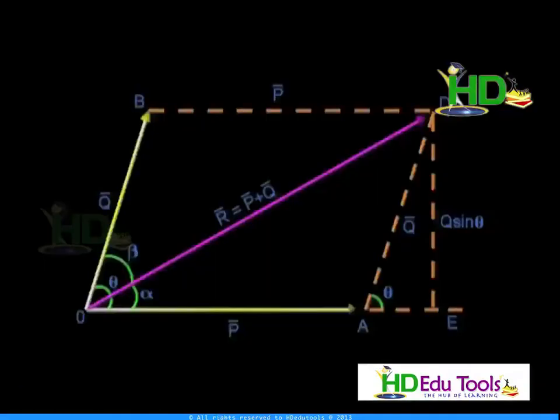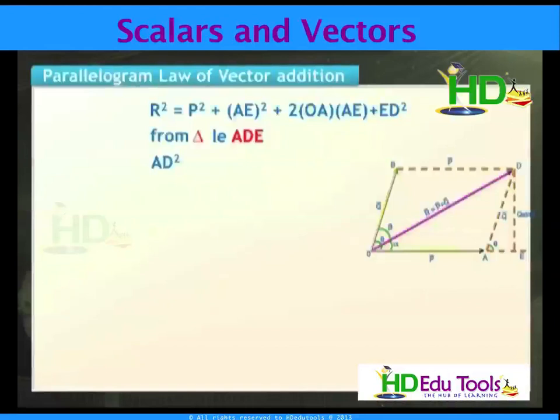Again you take triangle ADE, you can write AD square equivalent to AE square plus DE square. Now AD is nothing but Q, so this is Q square. From the same triangle you can also write AE equivalent to Q cos theta. Now you substitute the values of Q square and Q cos theta in this equation.